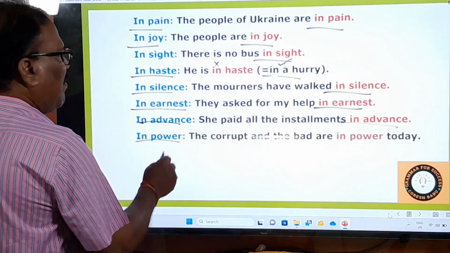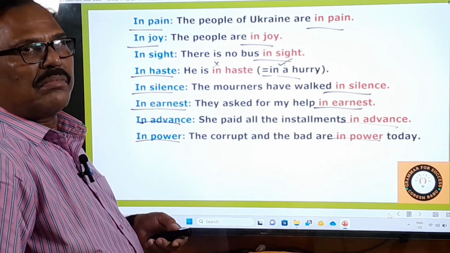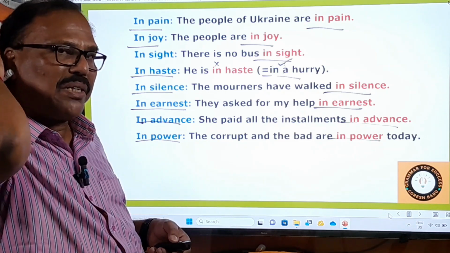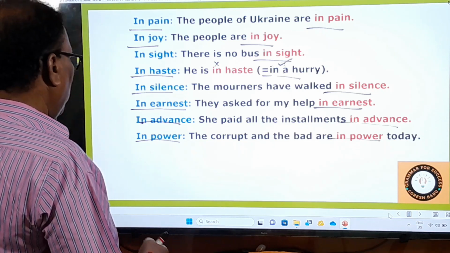And then comes in power. The corrupt and the bad are in power today. Okay. Corrupt political leaders, corrupt parties are in power in various states of this country. Okay, right.